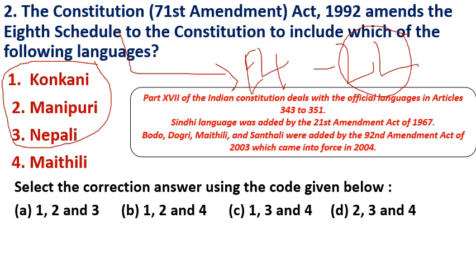Apart from the official languages in the 8th Schedule, there are classical languages in India. Recently, the Government of India recognized 5 languages as classical languages: Marathi, Pali, Prakrit, Assamese, Bengali. By this, in total, we have 11 classical languages, which are not part of the 8th Schedule, and 22 official languages of the 8th Schedule of the Constitution.